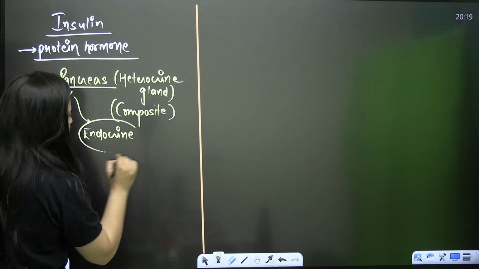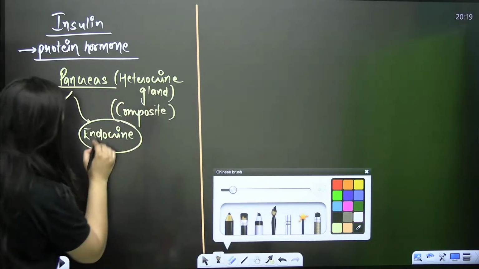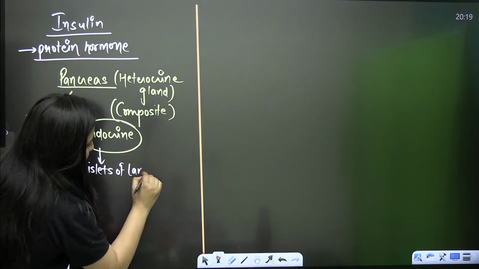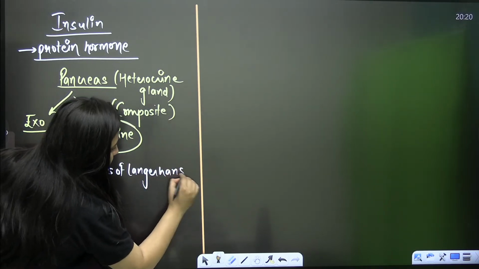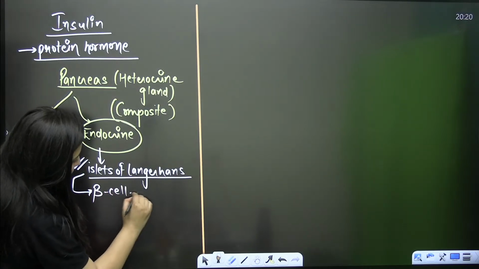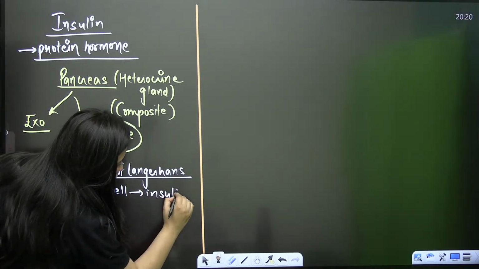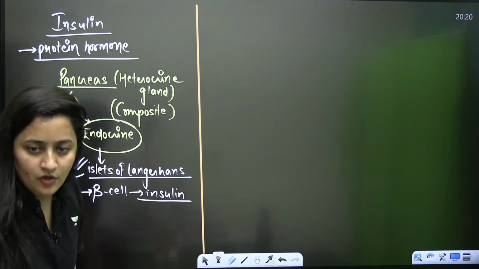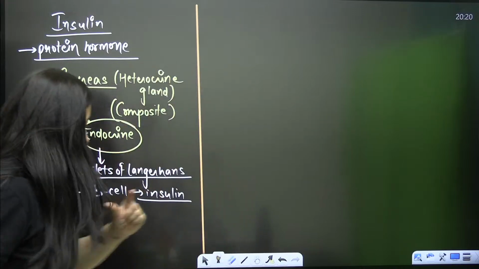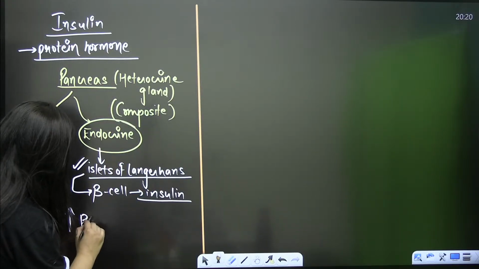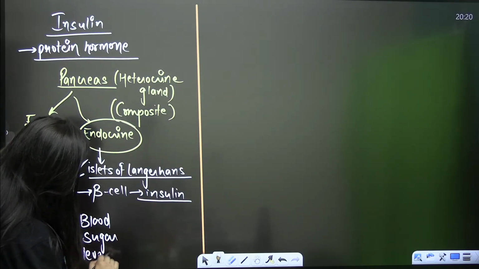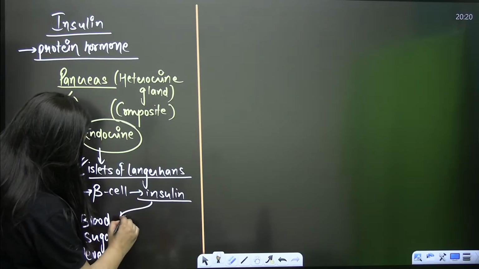When you talk about the endocrine part of the pancreas, here you have certain cells. You have islets of Langerhans, and they have different cells. So we have the beta cell here, and that beta cell is going to release the insulin. Insulin is a protein hormone which will be released to decrease the blood sugar level. Let's say after a meal, the sugar level, meaning the glucose level, in our blood is higher. At that time, insulin will be released.